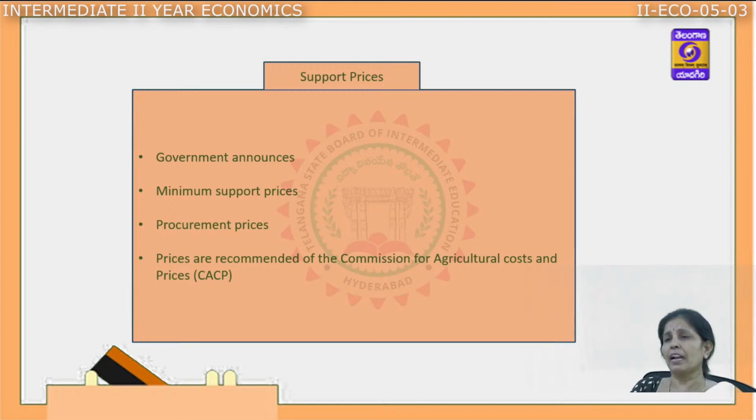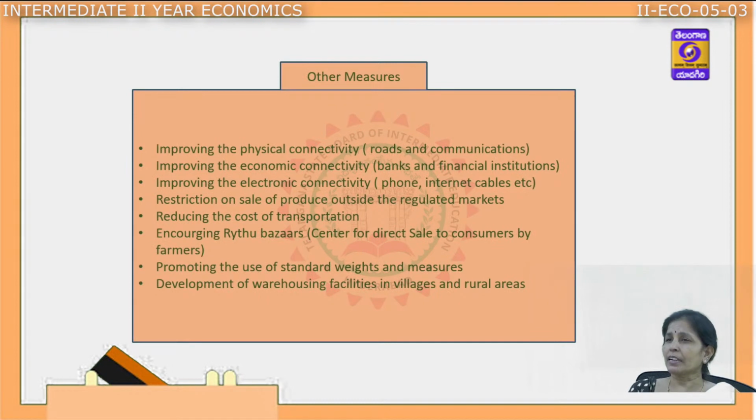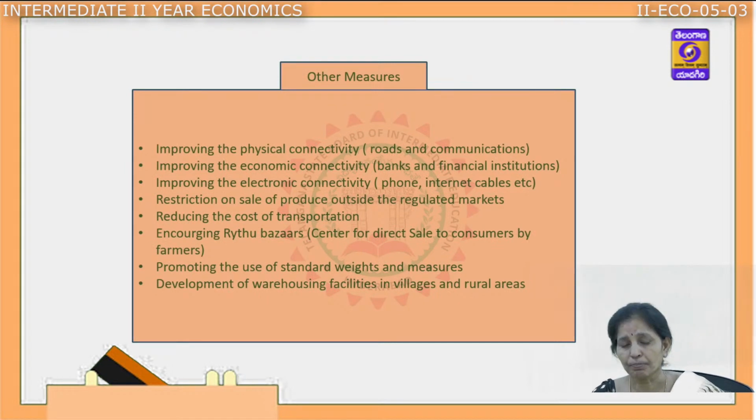The government, with the help of the Commission for Agricultural Costs and Prices, CACP, is trying to come out with the minimum support price, which is fetching minimum incomes or prices for the agriculture products. Procurement prices are one more solution to take care of the farmers. Next, there are other measures which are trying to provide better marketing.